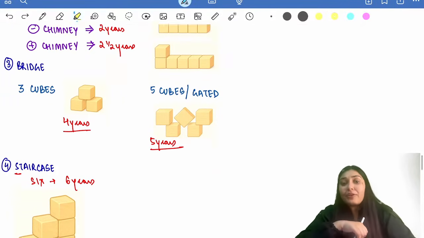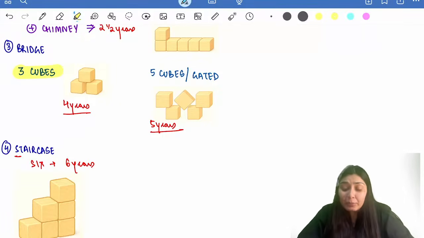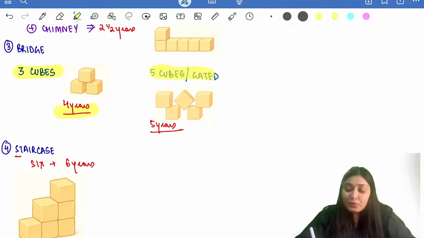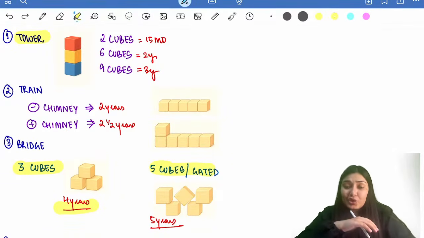3 gated bridge and 5 cube gated bridge. This 3 gated bridge that is made up of 3 cubes is made by 4 years of age, and 5 cubes or 5 gated bridge is made by 5 years of age. Right? So now this train has reached the tower through this bridge.